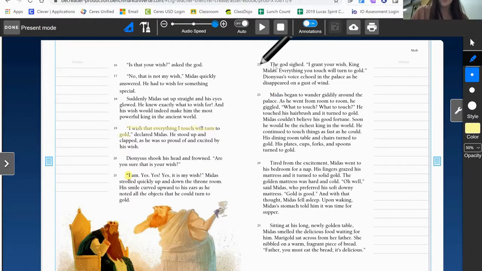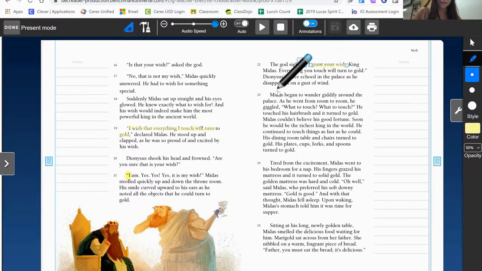Paragraph 22. The gods sighed. "I grant your wish, King Midas. Everything you touch will turn to gold." Dionysus's voice echoed in the palace as he disappeared on a gust of wind. Okay, so in paragraph 22, Dionysus grants Midas's wish. This is an important event because it changes Midas, and I think it will definitely have an effect on the rest of the story. So I definitely will go ahead and highlight this. I grant your wish. Okay, so that is probably going to be important. Let's see how it will affect the story.